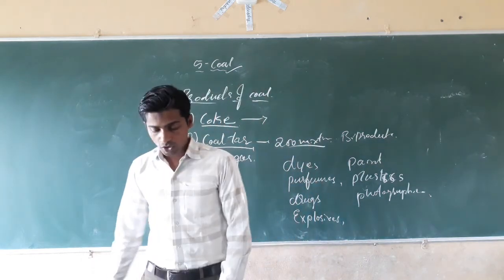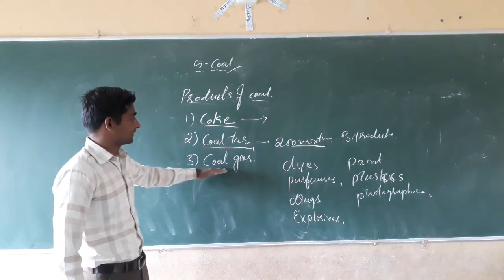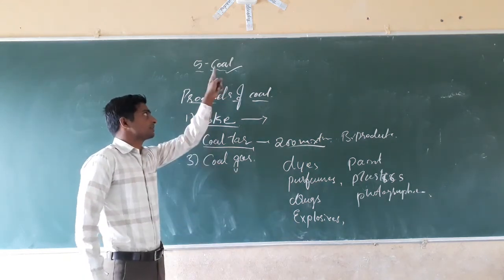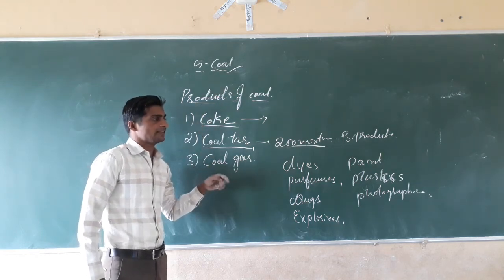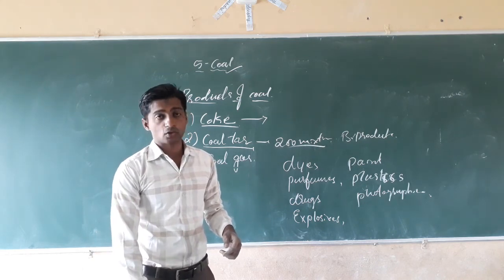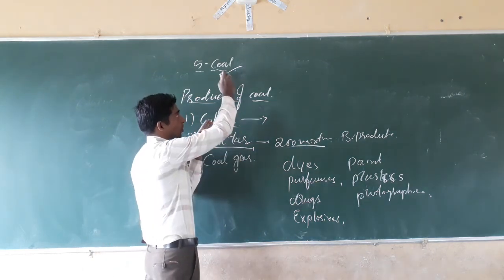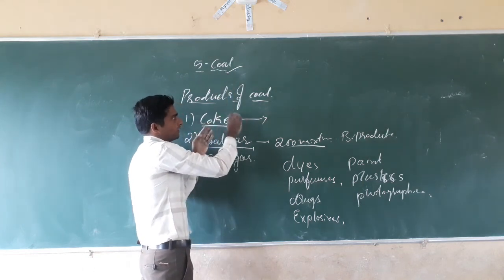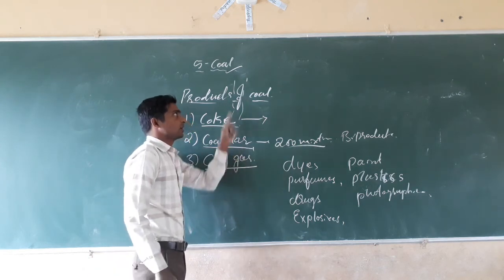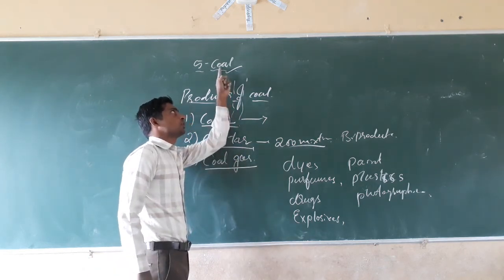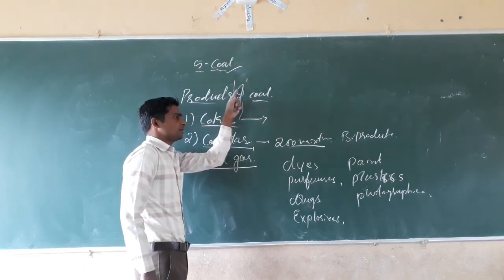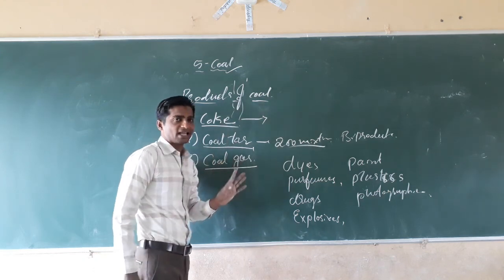Next we come to the coal gas. Coal gas is also a byproduct of coal. It is a gas obtained during the processing of coal to get the coke. On processing the coal to get the coke, one type of gas is liberated. That gas is called the coal gas.